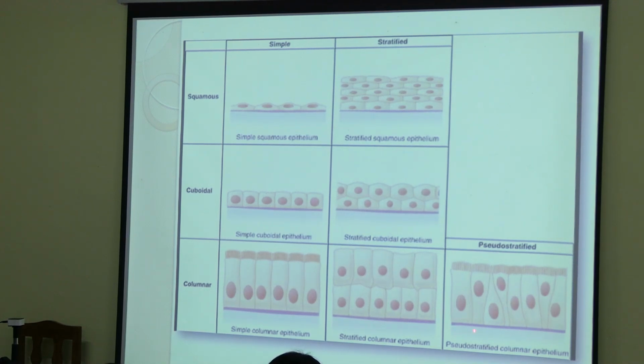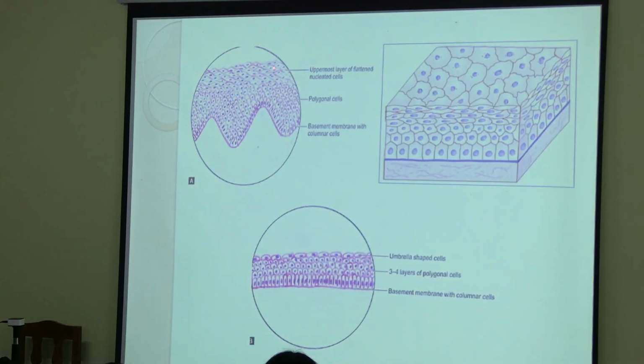You can see that there is a single layer of cells only, but the nuclei are at different levels. Can you see? So it gives the appearance of being stratified, but basically it is not stratified. It is a single layer of epithelial cells. Now what is this epithelium?